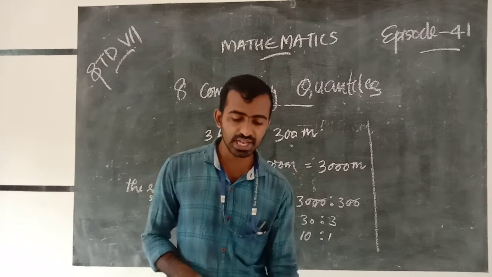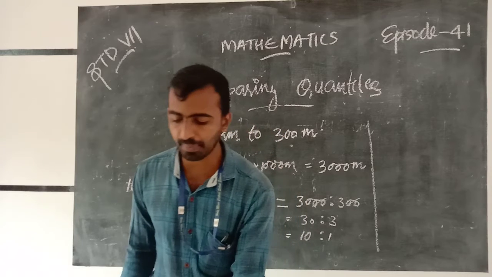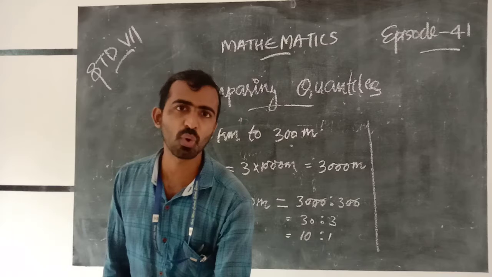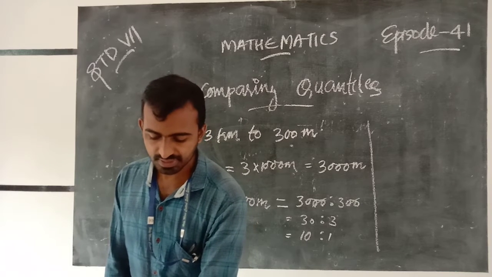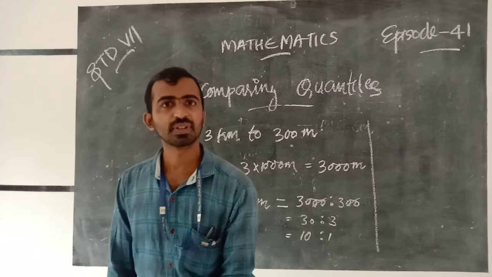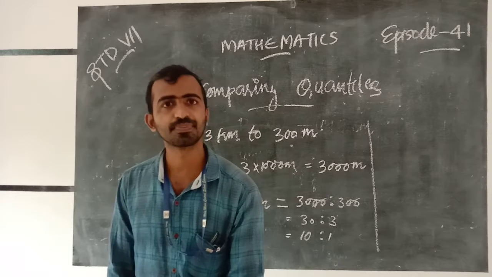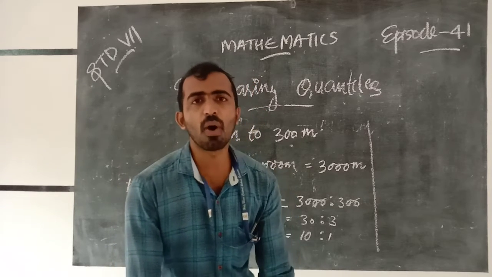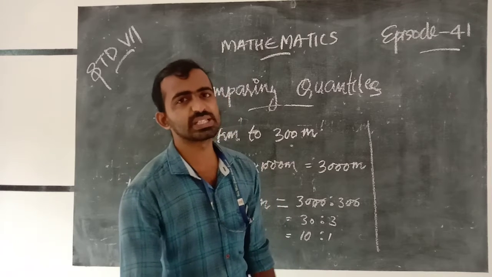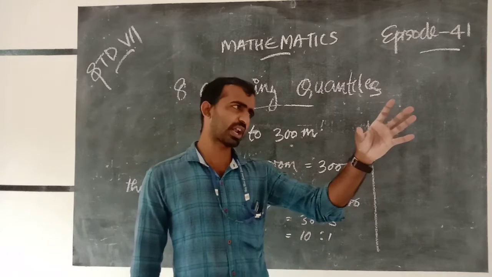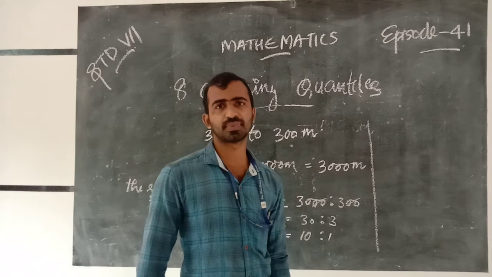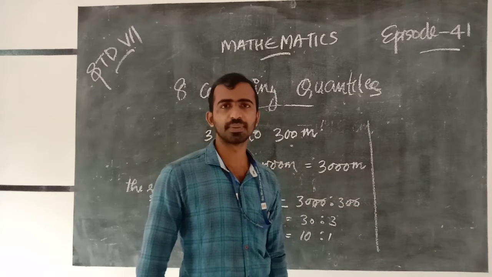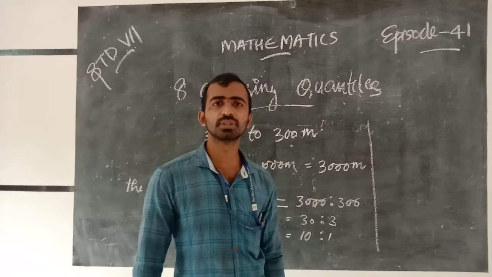Just read your textbook on page number 156. There is a story with a tiger. Not tiger, sheep. And next we are going to discuss equivalent ratios. What are equivalent ratios? The ratios are equal. Any doubt? Is it clear?